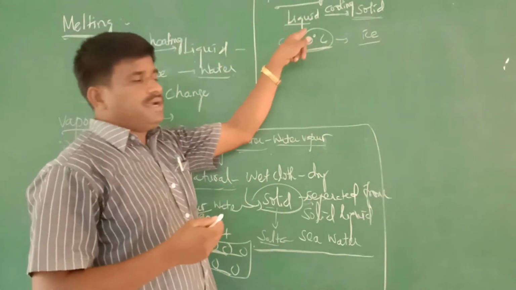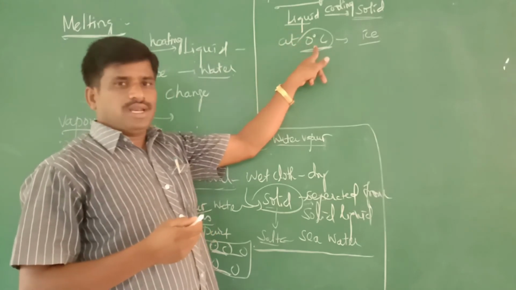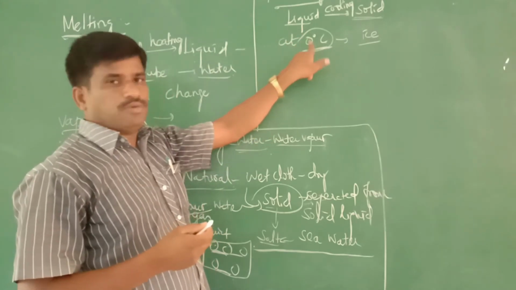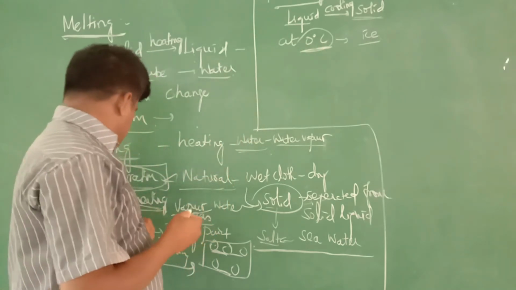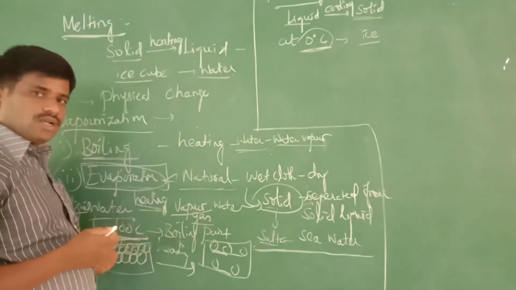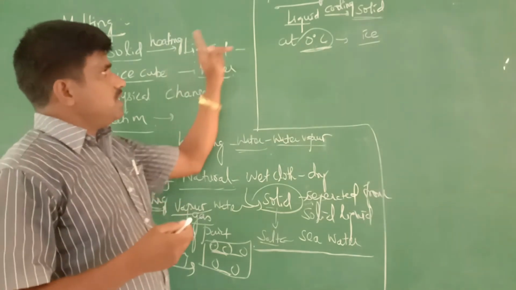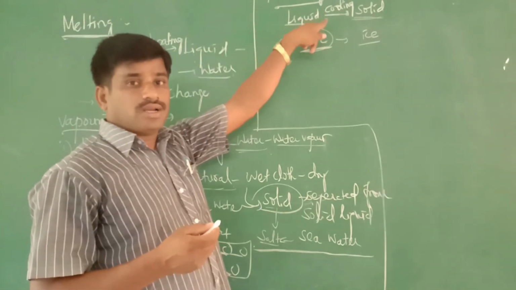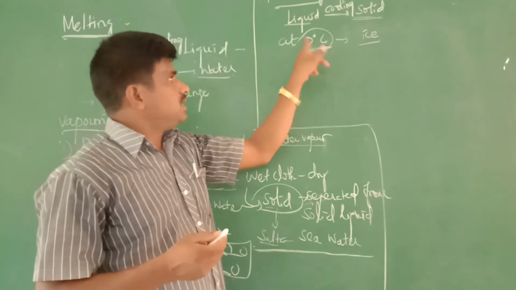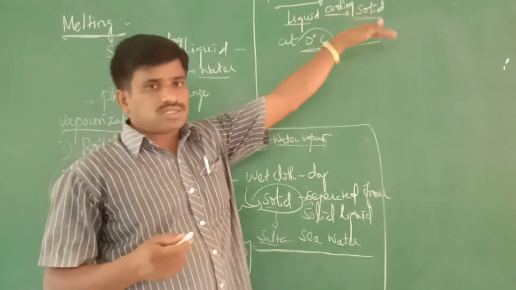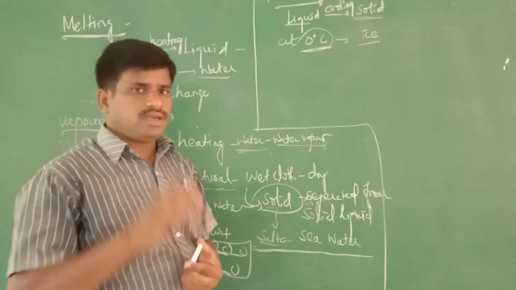So the freezing point of water is 0 degrees Celsius. You should keep this in your mind. This is very important. Earlier, the boiling point of water is 100 degrees Celsius. Here the freezing point of water is 0 degrees Celsius. At 0 degrees Celsius, it starts to freeze.